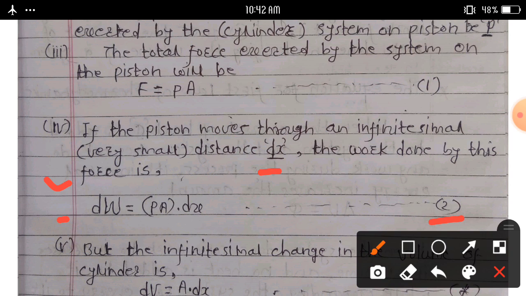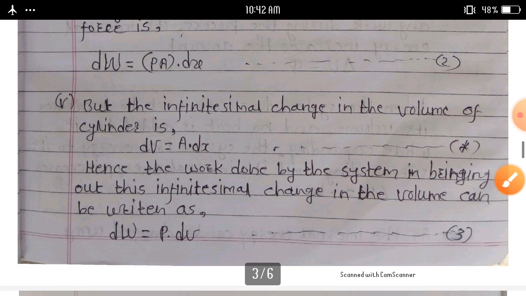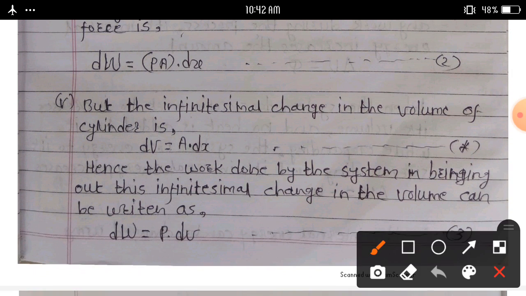But the infinitesimal change in the volume of the cylinder, dV is equal to A into dx. Consider this equation star.